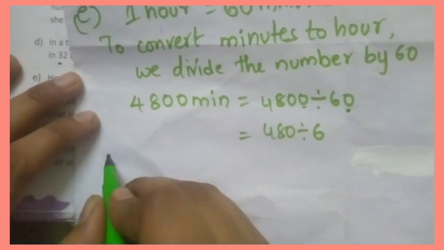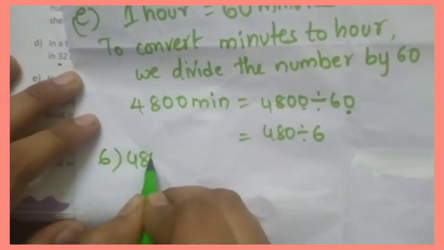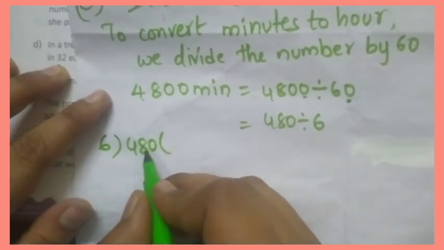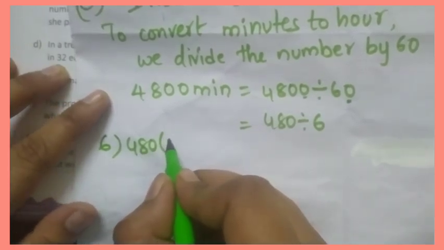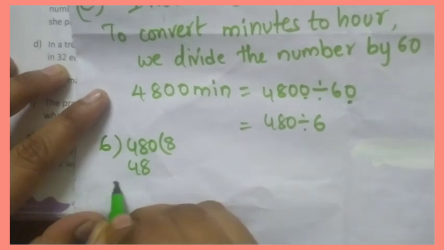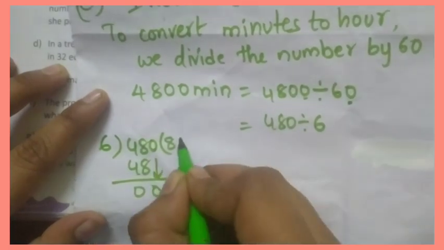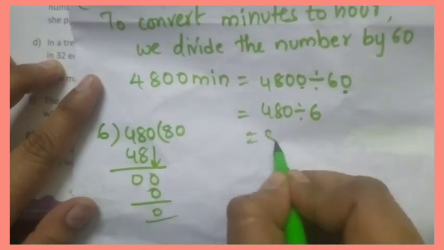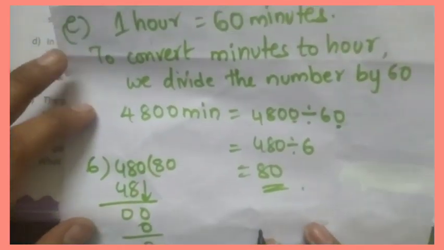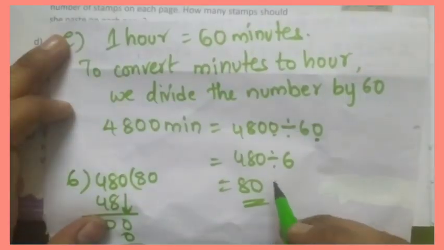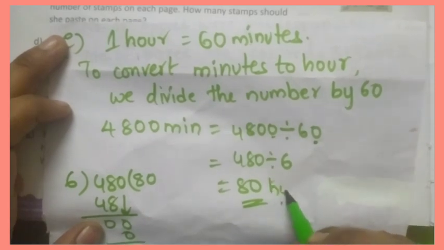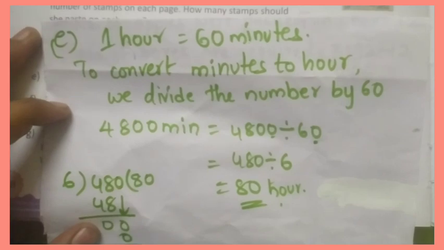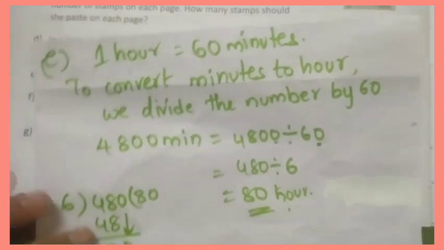I will do this here. 6 6s are 36, 6 7s are 42, 6 8s are 48. 0, 6 zeros are 0. Okay, so 80 is the answer. Okay, 80 hours. Okay, this is E answer. Now look at F question.